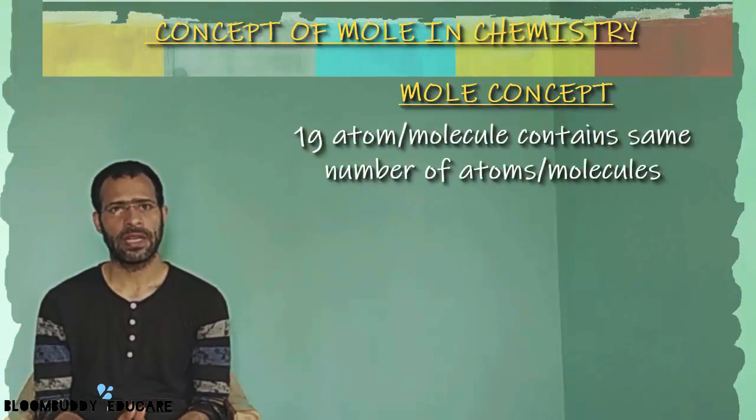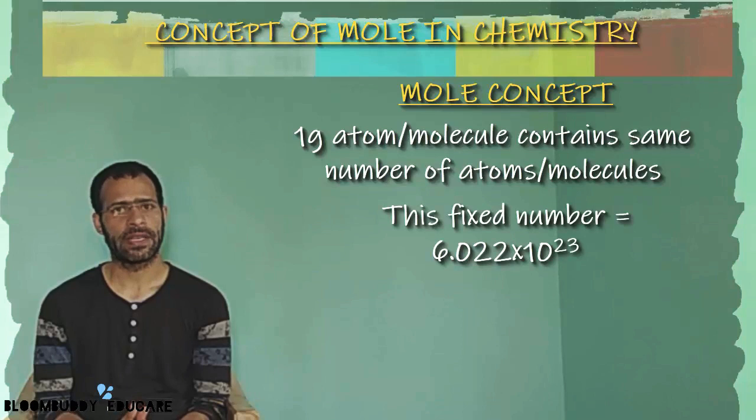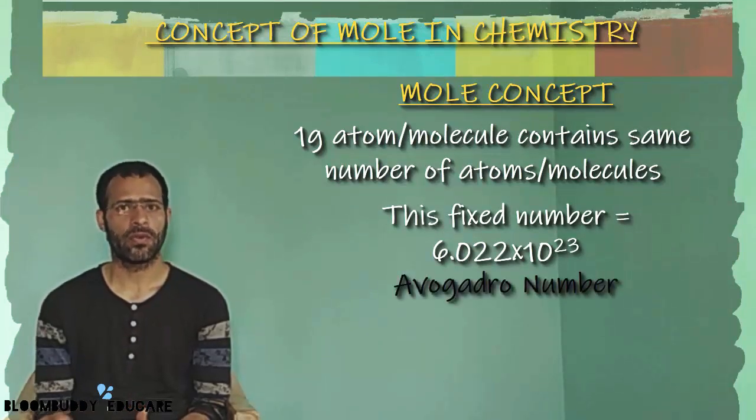It has been found that 1 gram atom, or gram atomic mass, that we studied in our previous lecture, of any element contains the same number of atoms, and 1 gram molecule, that's the gram molecular mass of any substance, contains the same number of molecules. This fixed number of atoms or molecules has been experimentally found to be equal to 6.022 into 10 raised to the power 23, and we call it the Avogadro number in honor of Amedeo Avogadro, who first proposed this.